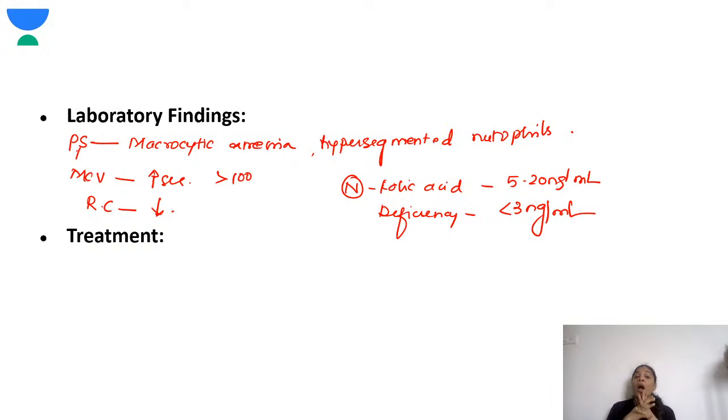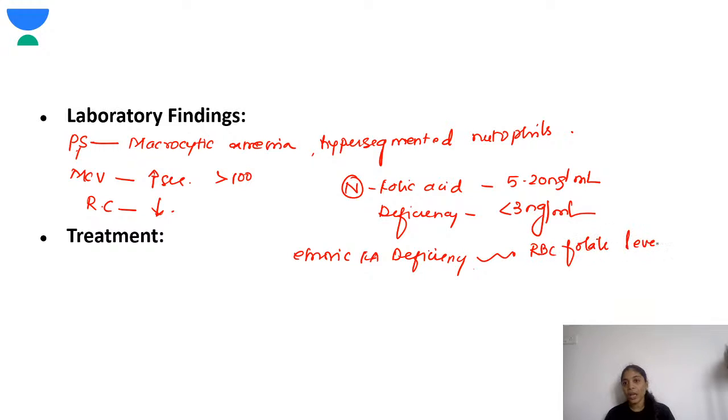But to tell if this folic acid deficiency is chronic, the best indicator is the RBC folate levels. To tell a folic acid deficiency is chronic, the best indicator is the RBC folate levels.